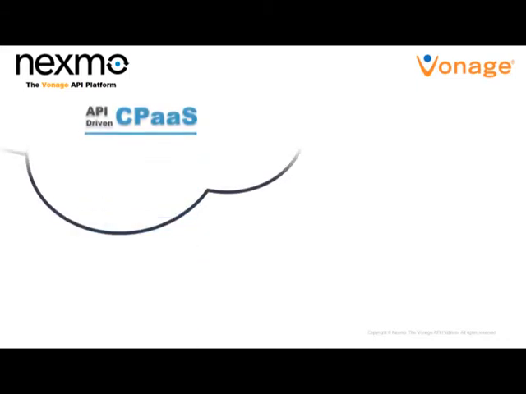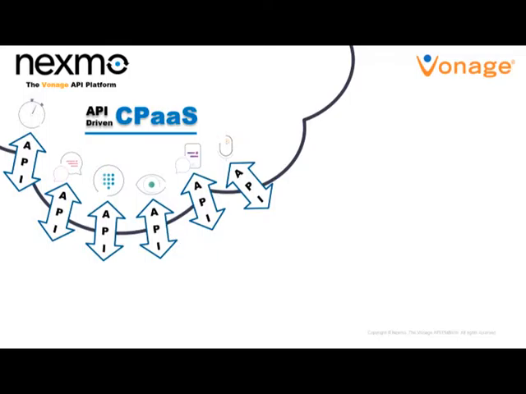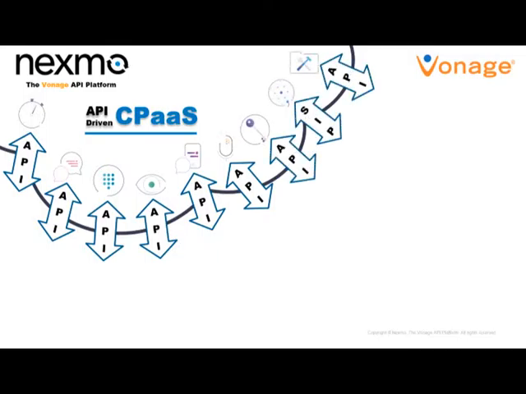We're a communications platform as a service provider. We offer a number of communications-based products, all available in the cloud, all driven through API, all on an as-a-service basis with utilization-based billing. We're also able to maintain context across all of these different products and all of these different APIs.